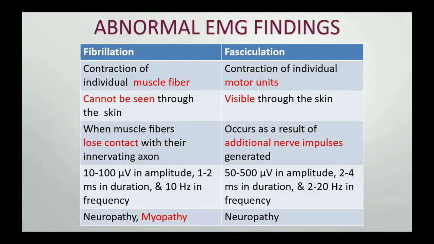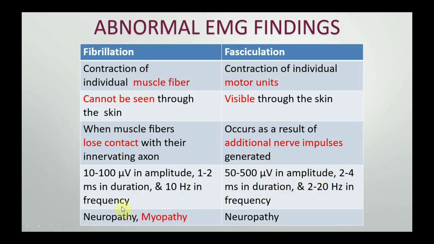In fibrillation, the amplitude is 10 to 100 microvolt, the duration is 1 to 2 millisecond, and the frequency is 10 Hz. While in fasciculation, the amplitude is 50 to 500 microvolt, the duration is 2 to 4 millisecond, and the frequency is 2 to 20 Hz. The amplitude, duration, and frequency are less in fibrillation because only a single muscle fiber is contracted, and in fasciculation, because one motor unit contains a large number of muscle fibers and is contracting all of them, the amplitude, duration, and frequency will naturally be more.